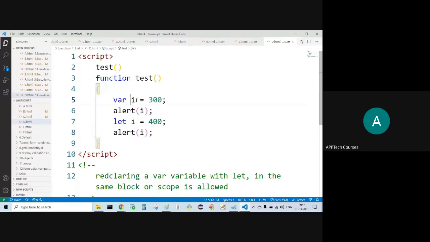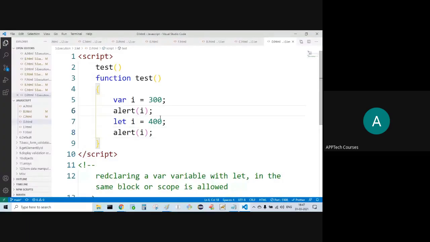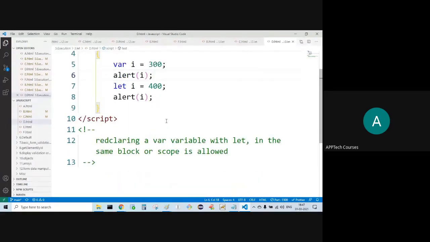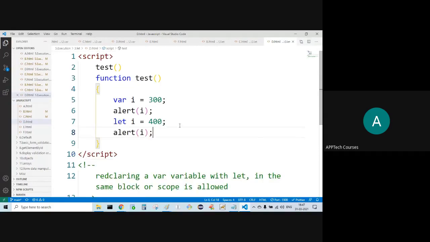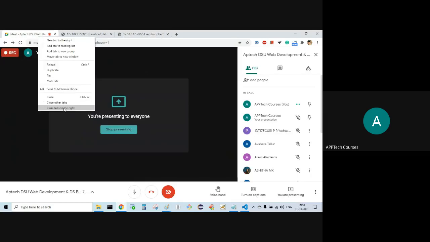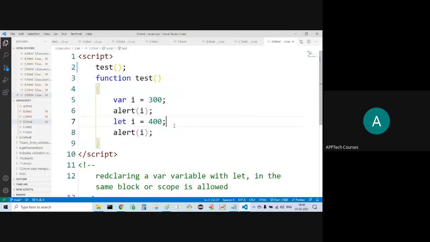First it was var, now it is let. Why am I not getting anything?